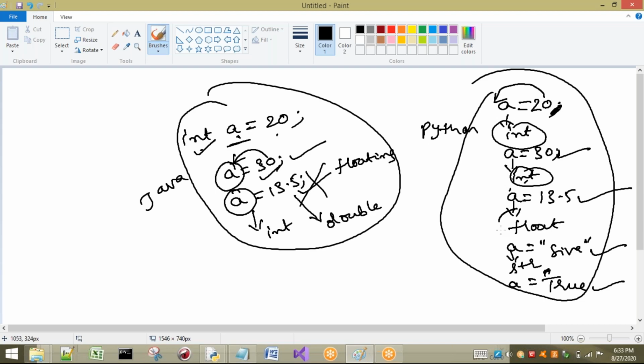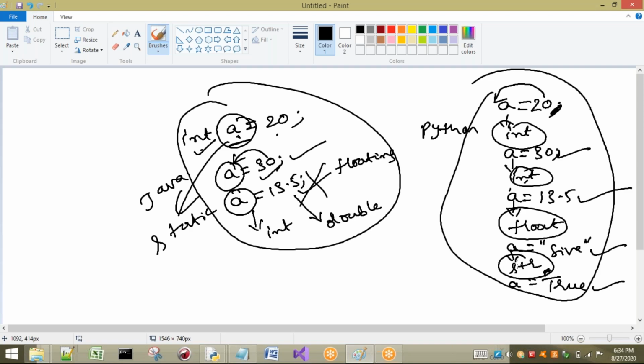Int, then I have changed it to float, then string. But in Java, A is always going to be int type only. It is decided before execution, statically, as int type. But here in Python, dynamically the nature is going to change.